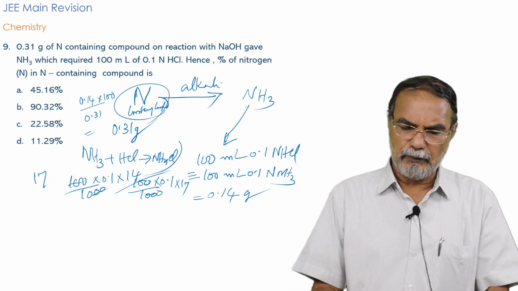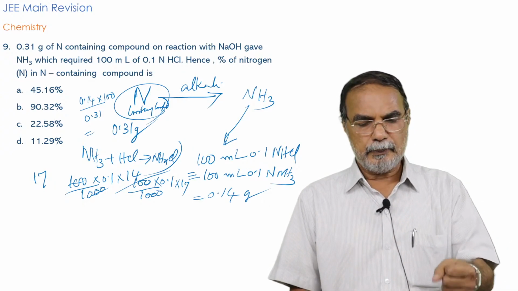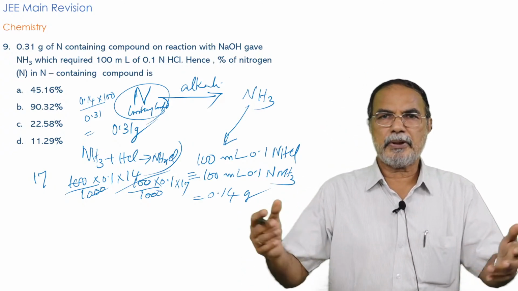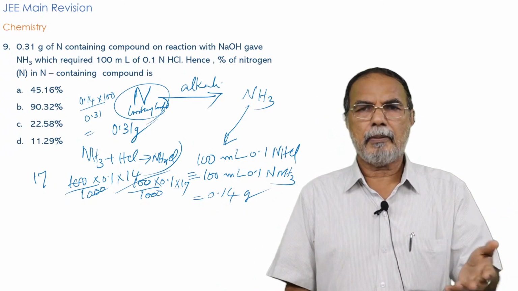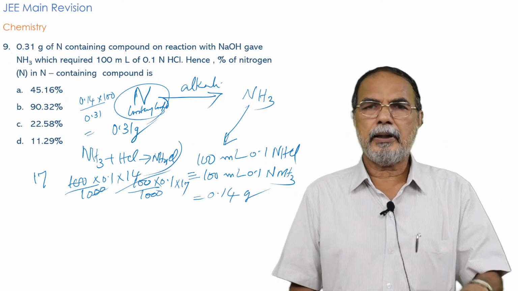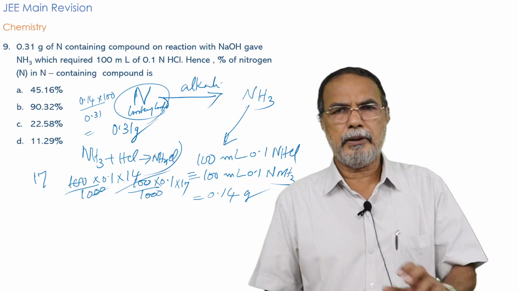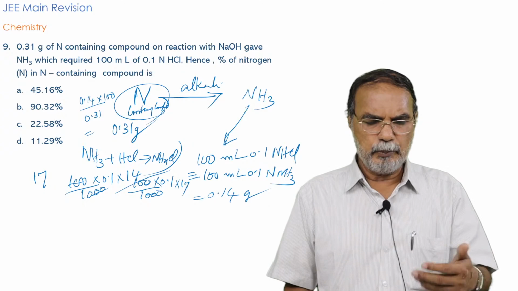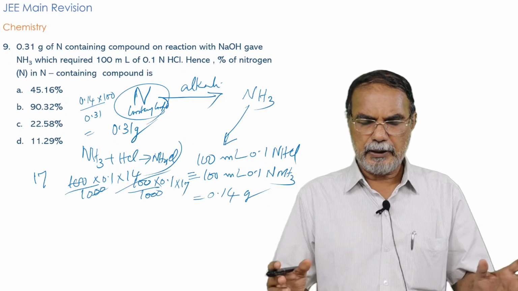Around 45, that will do, because the other values given are 90, 22, 11. So it is easy to choose from the answers. You need not do the exact calculation corrected to 3 decimal places. It's not needed. You can work out, say, with respect to 1 decimal place or not even decimal place. You take the whole number values, you round to the nearest integer and get the value. It will be 45, and here the value given is 45.6. So it's a very simple problem.